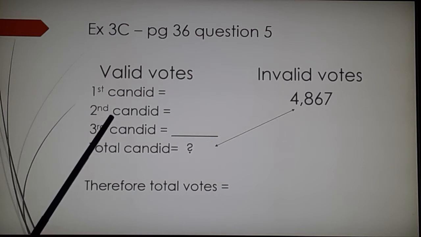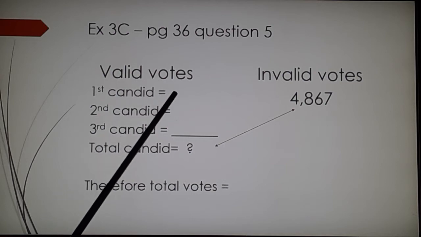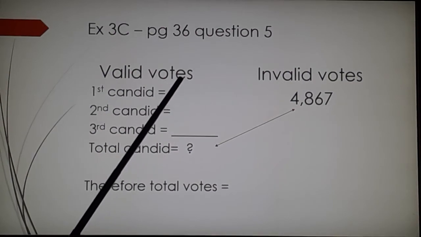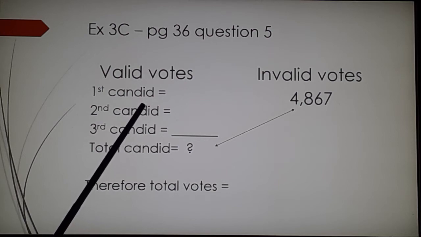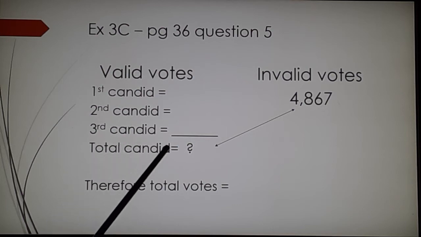So the first candidate receives 45,673 votes. I will just write first candidate, I am not writing the numerals. And then the second candidate receives 39,188. Third candidate 8,739. So what will be the total votes? I will be adding all these 3 candidates' votes.